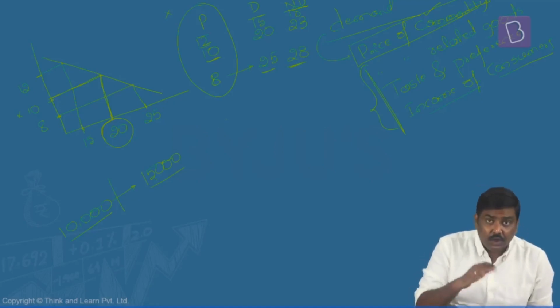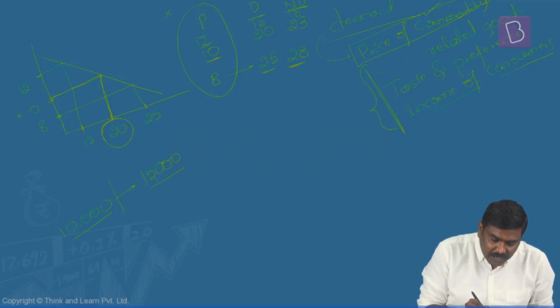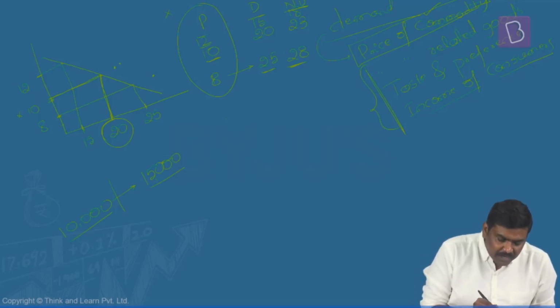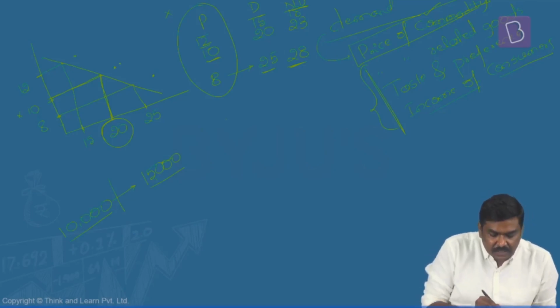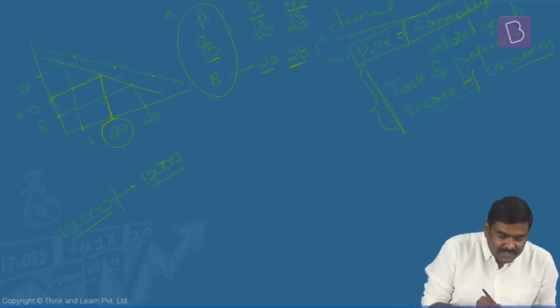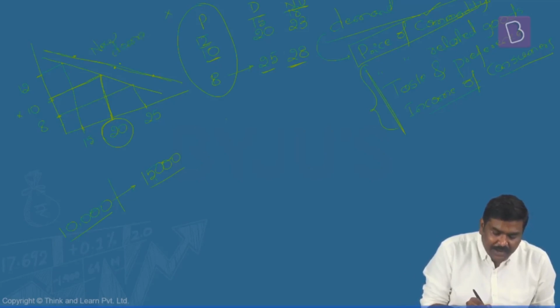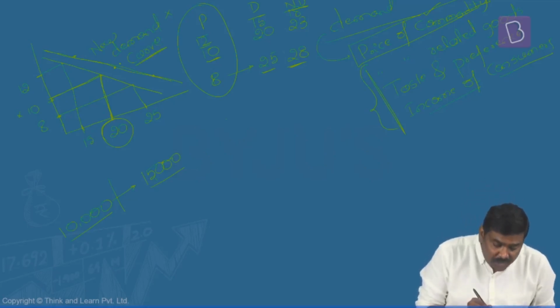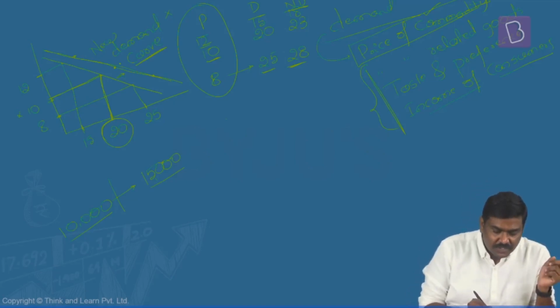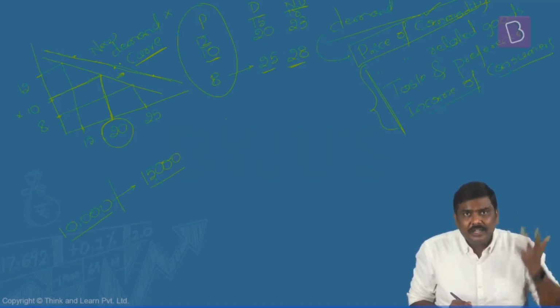As a result of this, the newer coordinates at 8 rupees, the demand will be 28 units. At 10 rupees, the demand will change to, let's say, 23 units. At 12 rupees, the demand will change to, let's say, 18 units. The new coordinates when connected will basically give you this kind of a graph or this kind of a line as such. And this is the new demand curve. And have a look at this, what has happened. The new demand curve has shifted to the right of the earlier demand curve. Is the logic okay here? The new demand curve has shifted to the right side of the earlier demand curve.